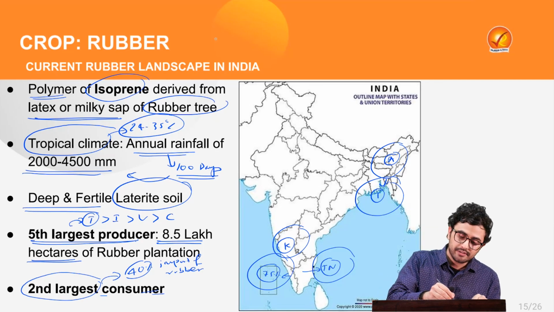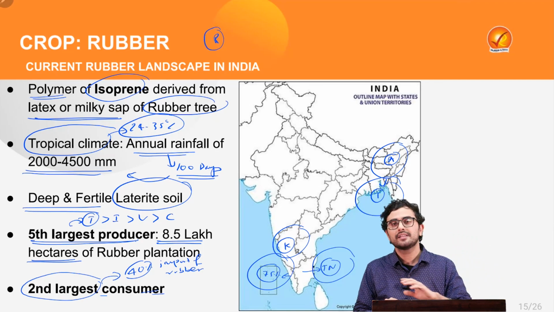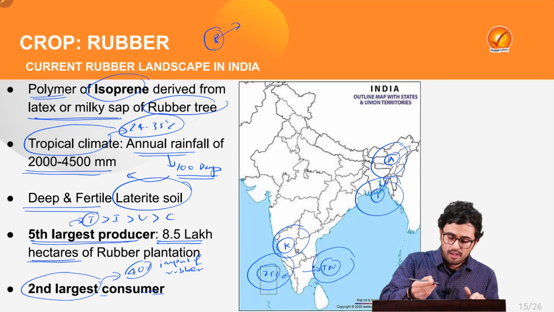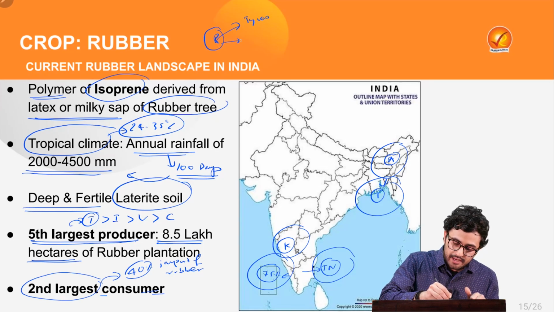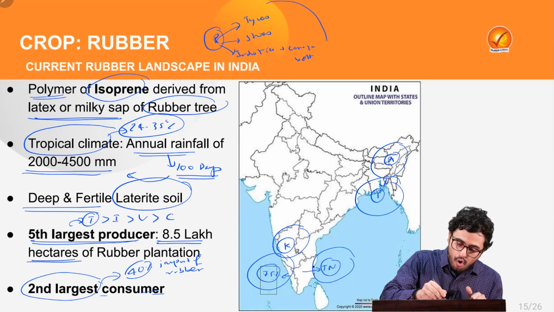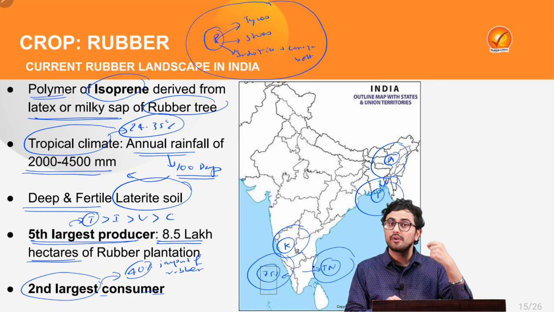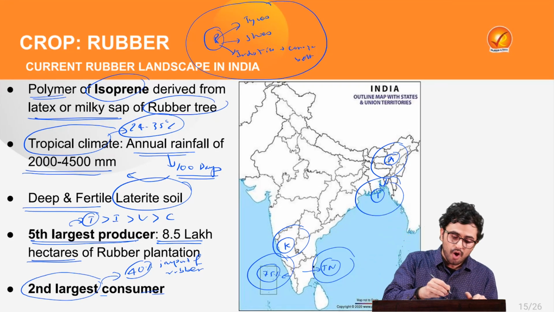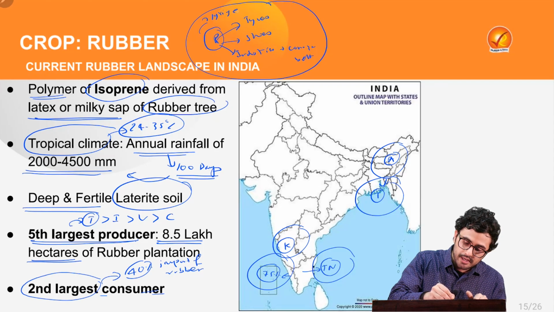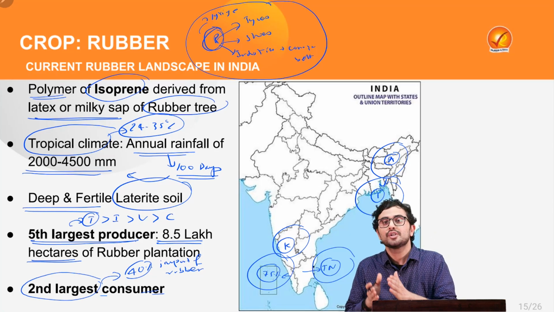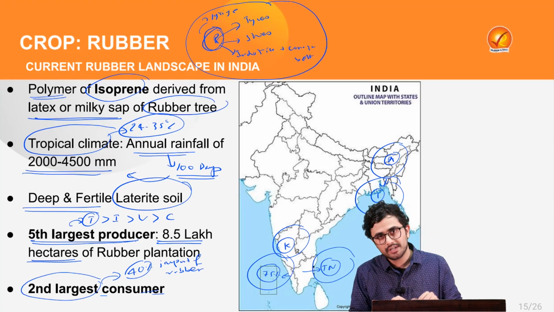Now keep this in mind that rubber is very important and is used for various industries. For example, in making of your tires, in making of your shoes, or even in industries, for example, making of your conveyor belt. For all these purposes, you need rubber. Even in the field of medicine or health, the syringe which we use or the gloves which we use are created by rubber. Thus, our government has taken various steps to increase the production of rubber crop in our country.